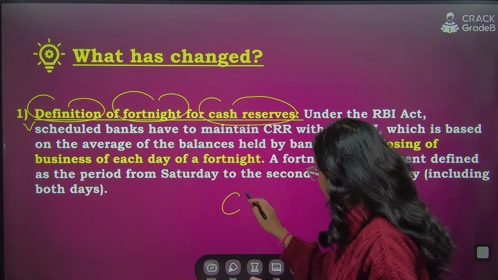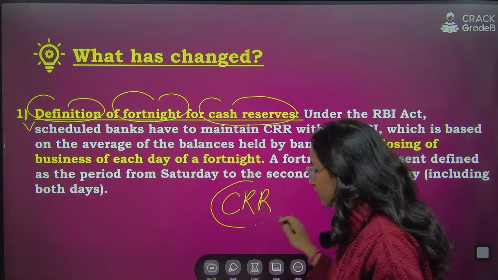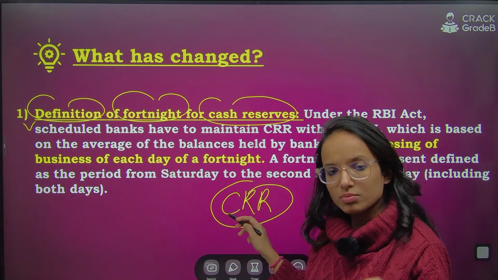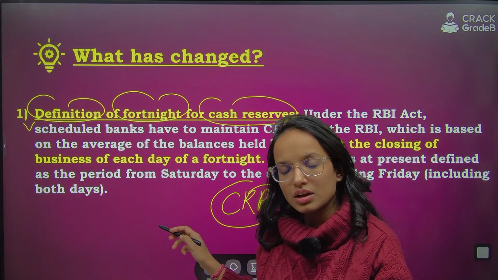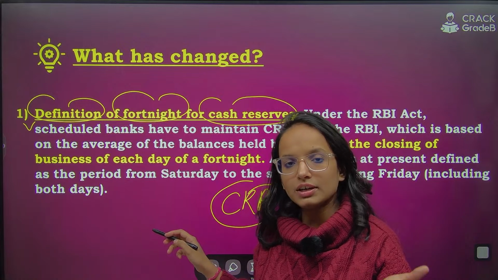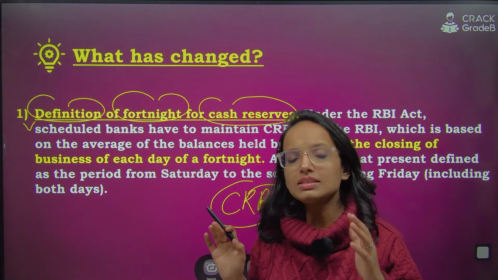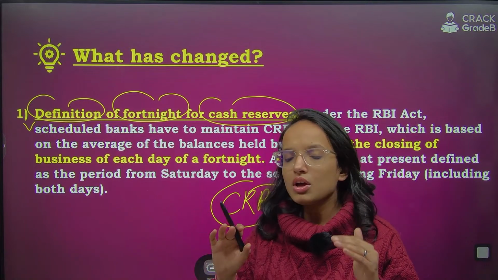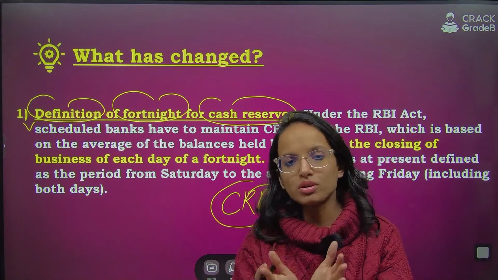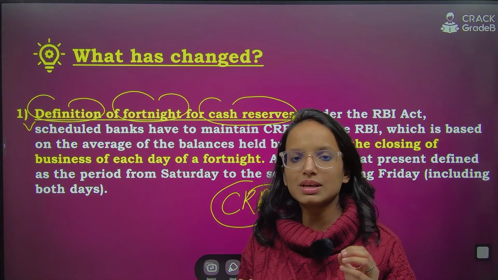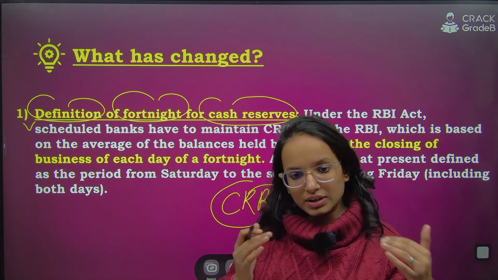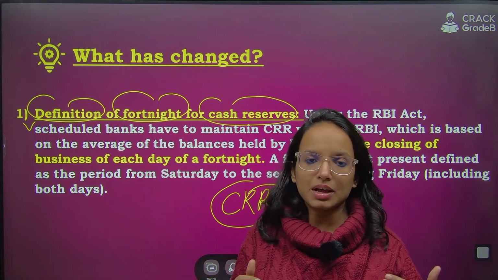You know what it is, right? CRR, cash reserve ratio, is the percentage of NDTL which the bank has to maintain in terms of cash with the central bank. NDTL is net demand and time liabilities, which is basically the total of whatever kind of deposits a bank has.